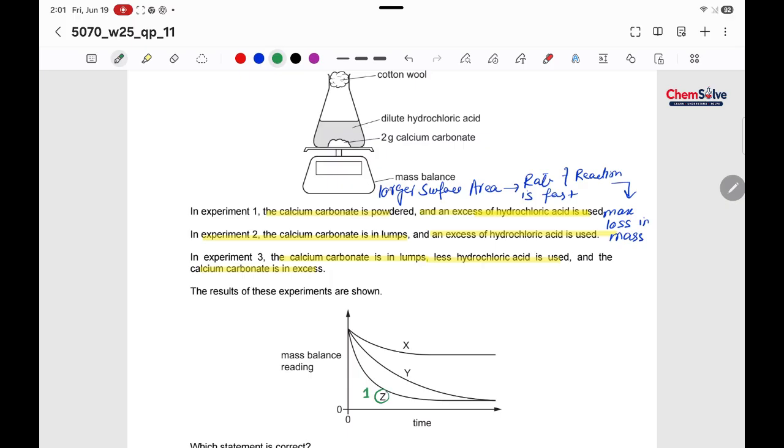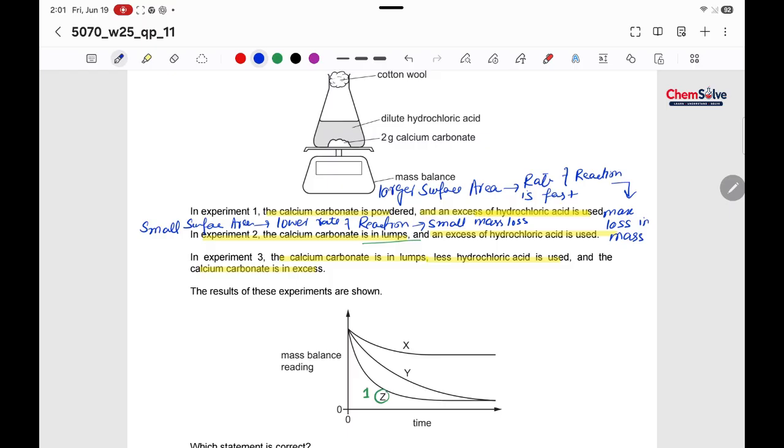Okay. Now next, if something is in lumps, it means it would have a small surface area, and if this is so, it would have the lower rate of reaction and small mass loss.